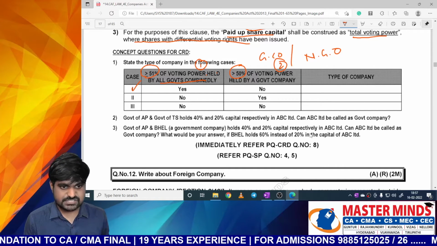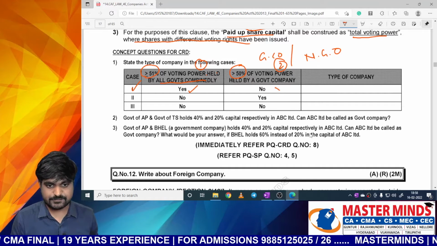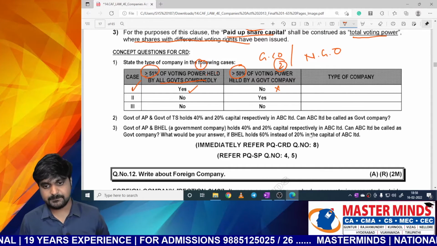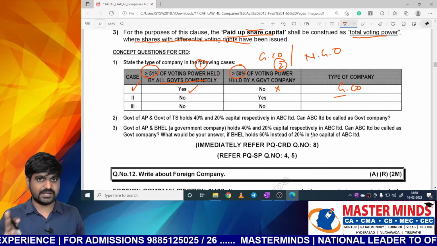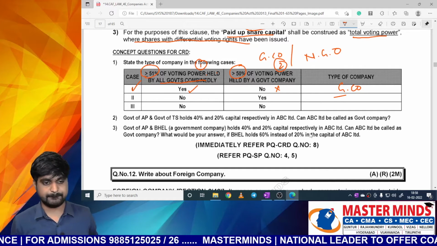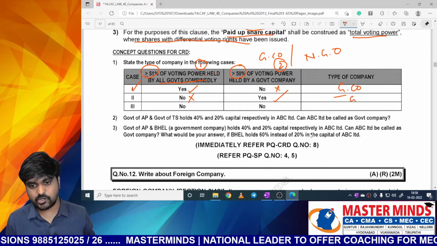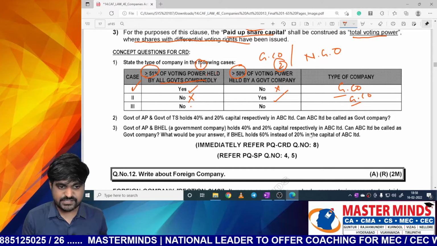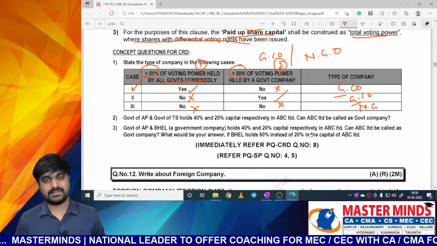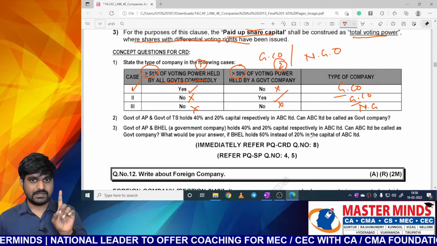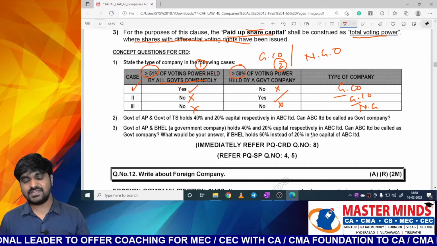First case: government is holding at least 51%, but it is not a subsidiary to any government company. What is the type of company? Yes, it is a government company. Both conditions need not be satisfied; only one condition needs to be satisfied in order to become a government company. Here this condition is not satisfied, but the other condition is satisfied, so yes, it is a government company. Here both conditions are not satisfied. When both conditions are not satisfied, it is not a government company. Any one of the conditions must be satisfied in order to call it a government company.